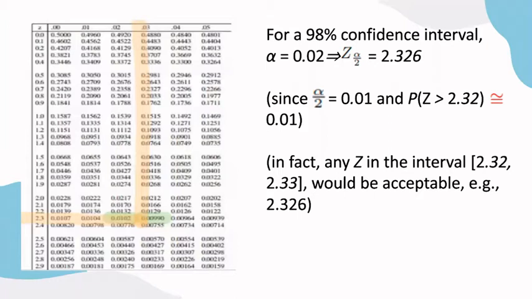Please look at the normal distribution table. For a 98% confidence interval, alpha is 0.02, so Z alpha/2 is 2.326. In fact, any Z in the interval 2.32 to 2.33 is acceptable, for example, 2.326.